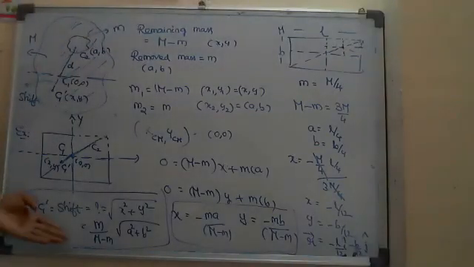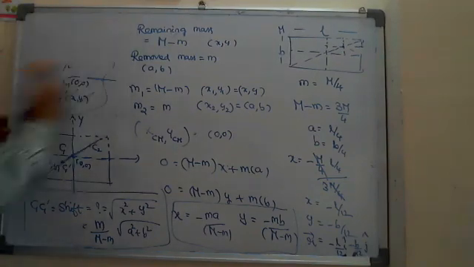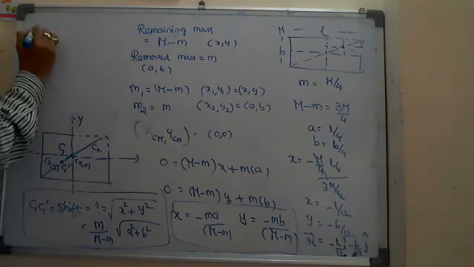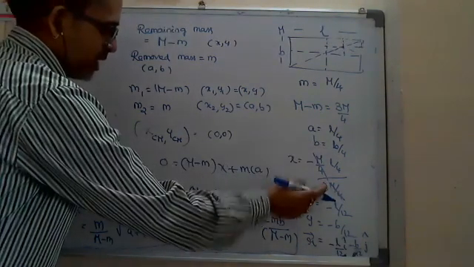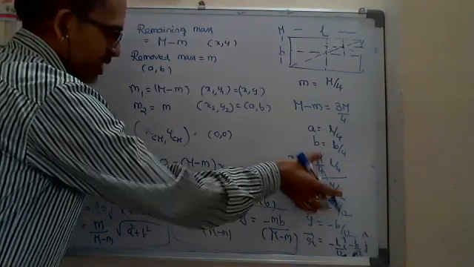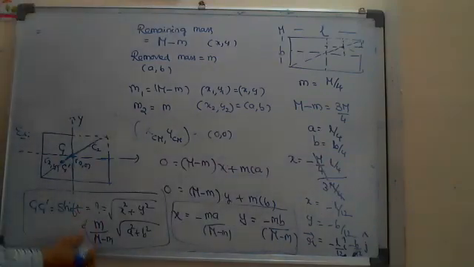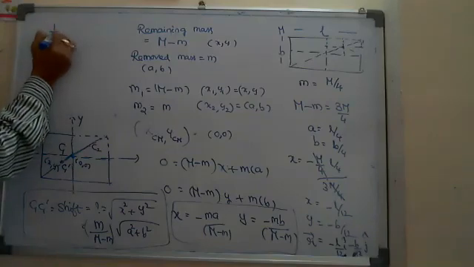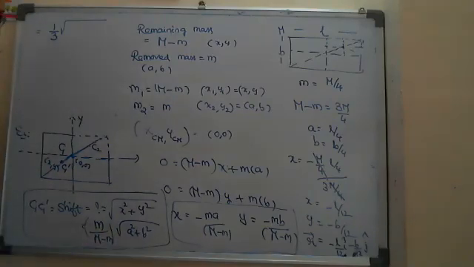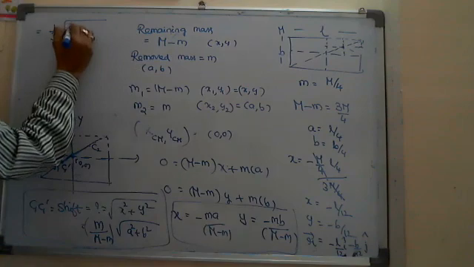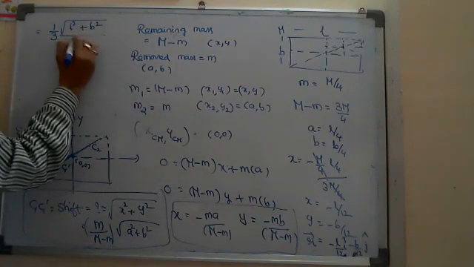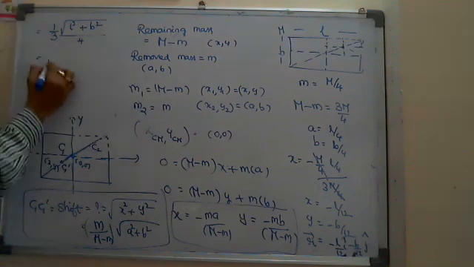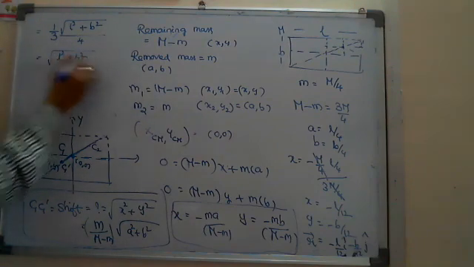And he is asking for the shift. Shift is m by M minus m, which is 1 by 3, into root of a square plus b square. That is root of (L square plus B square by 4), taken out as 4, so you are getting root of L square plus B square by 12.